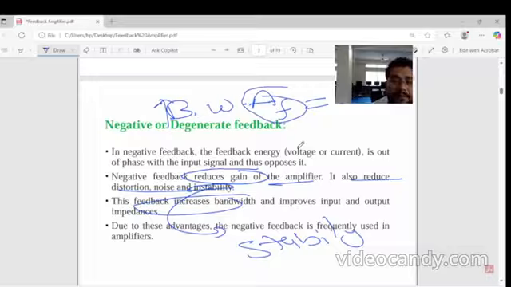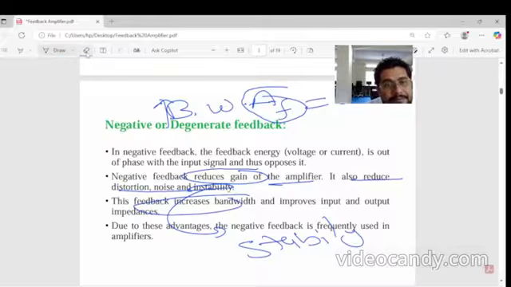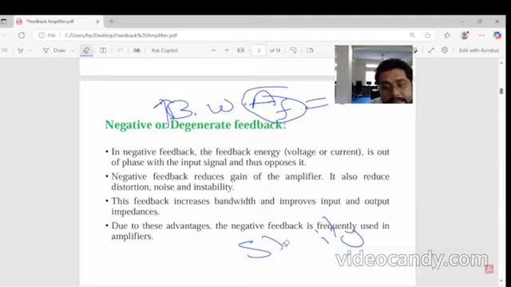So the main concept in negative feedback is that it decreases the gain, increases the stability, increases the bandwidth and decreases the noise. Due to these advantages, these are the advantages in designing any system.